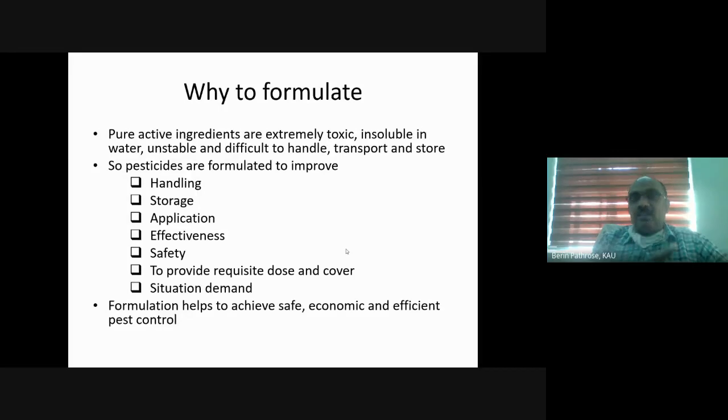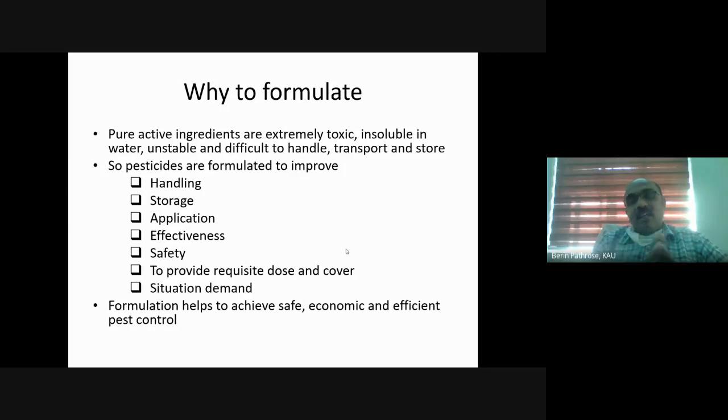And another major reason why we formulate is that the active ingredient, the pesticide molecule as such, is extremely difficult to handle, transport and store. See, in the pesticide residue lab where I am now posted, we have pure active ingredient molecules for our research purpose.